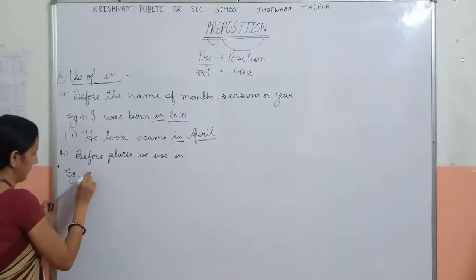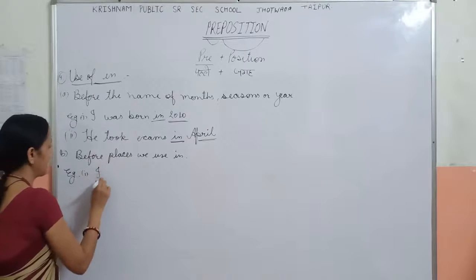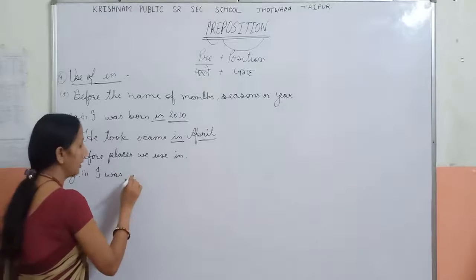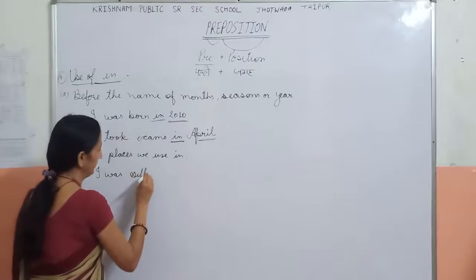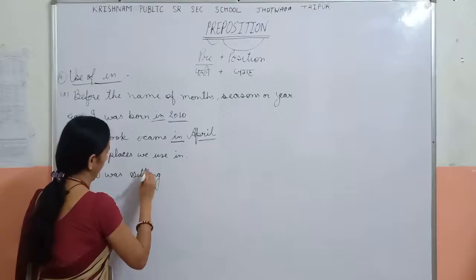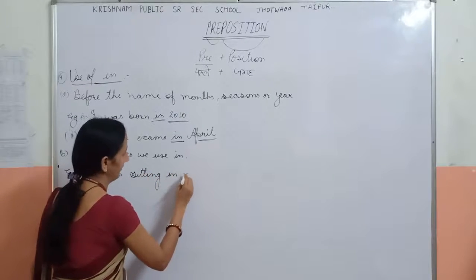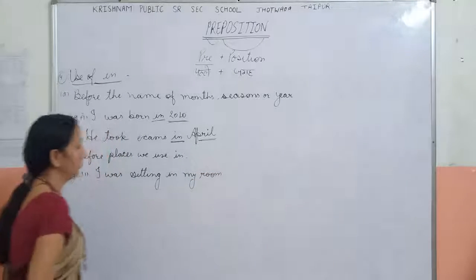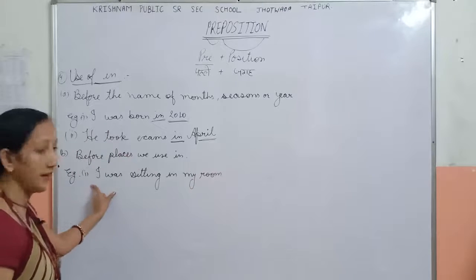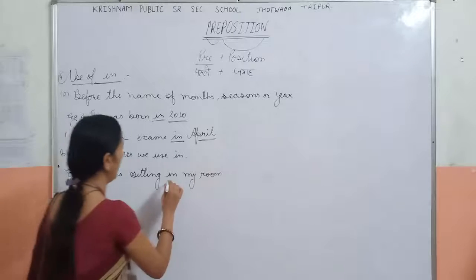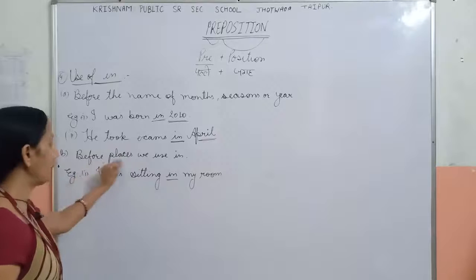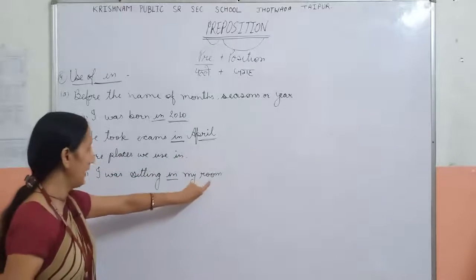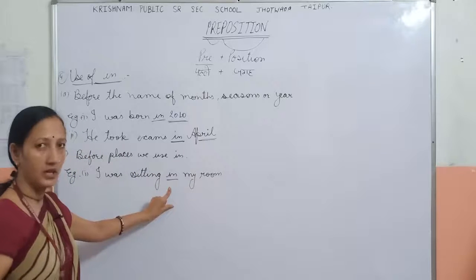Example: I was sitting in my room. In this sentence, the preposition is in, and the place is my room, so before places we use in.